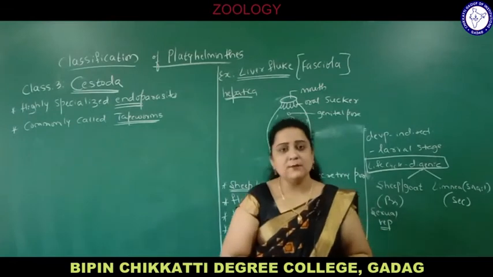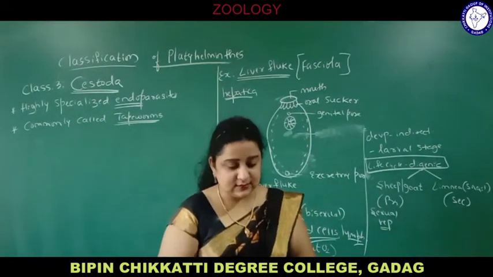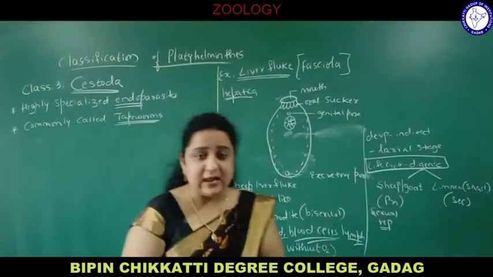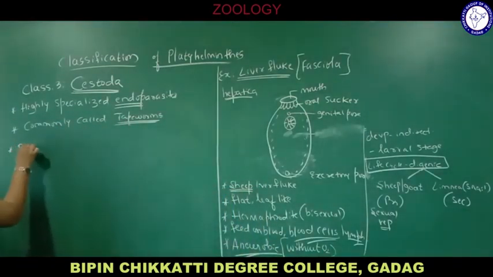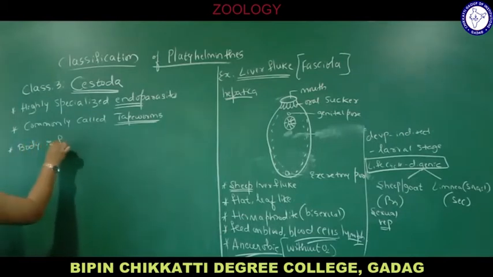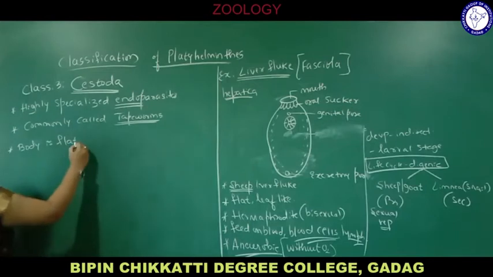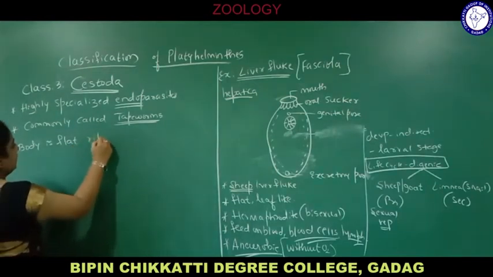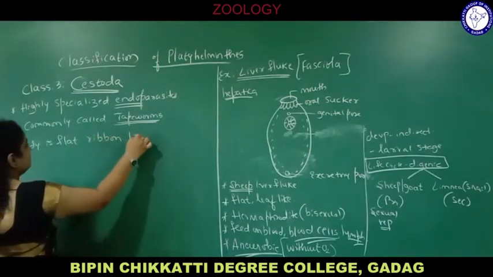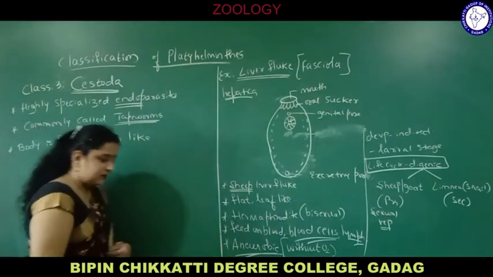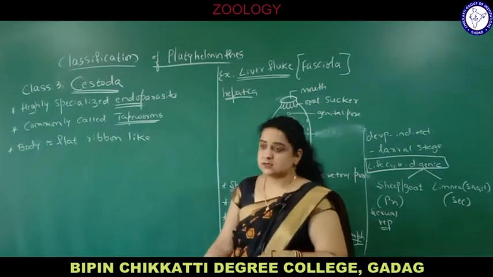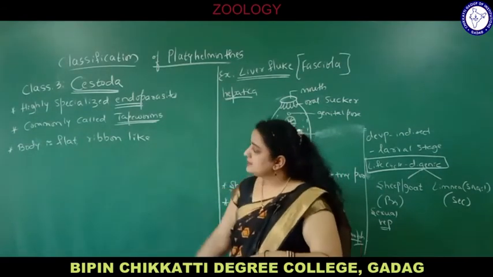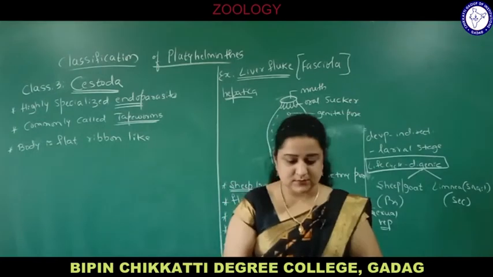Body is long, segmented, which we will see now in the diagram. Body is flattened and ribbon like. All animals of this phylum are flat, so they are called Platyhelminthes. Body is flat, ribbon like, or tape like. You have seen the measuring tape used by the tailor for measuring clothes. Similarly, it looks like this, so it is called ribbon like or flat worms.